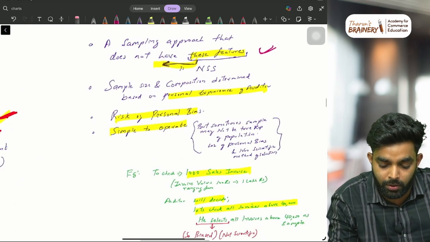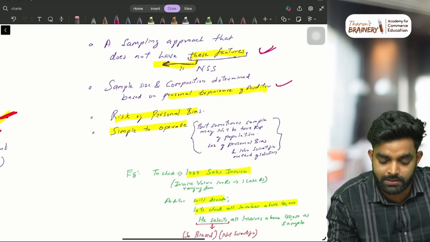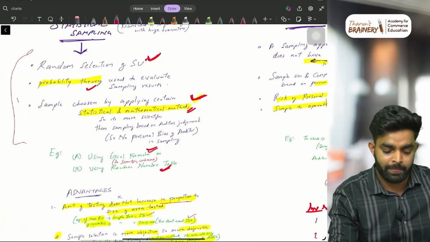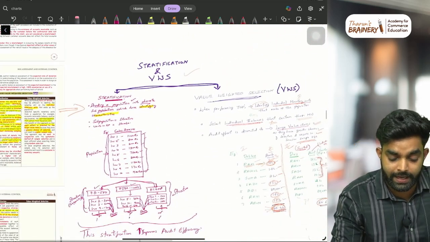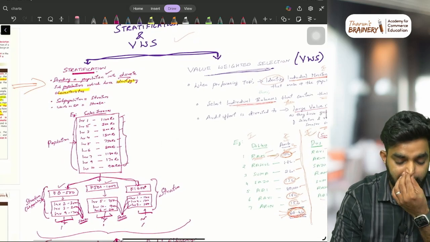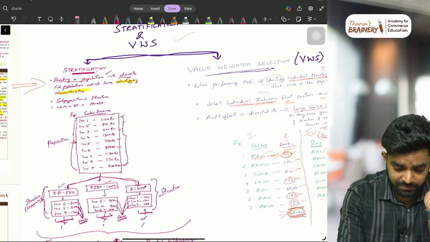Here the sample size and composition are determined based on the personal experience of the auditor. Auditor will determine everything, judgment. Here you are using some techniques. Okay. Then we have stratification and weighted value selection. What do you mean by stratification and weighted value selection?